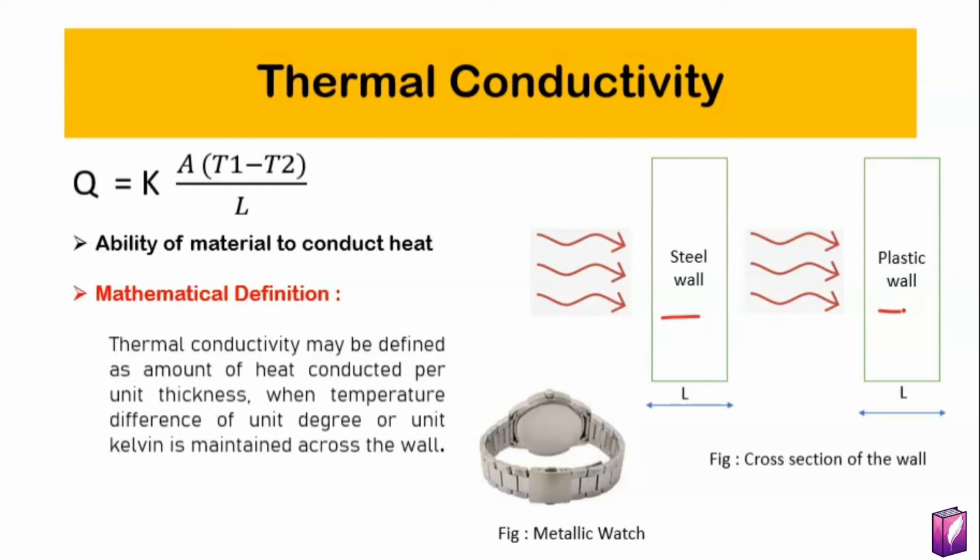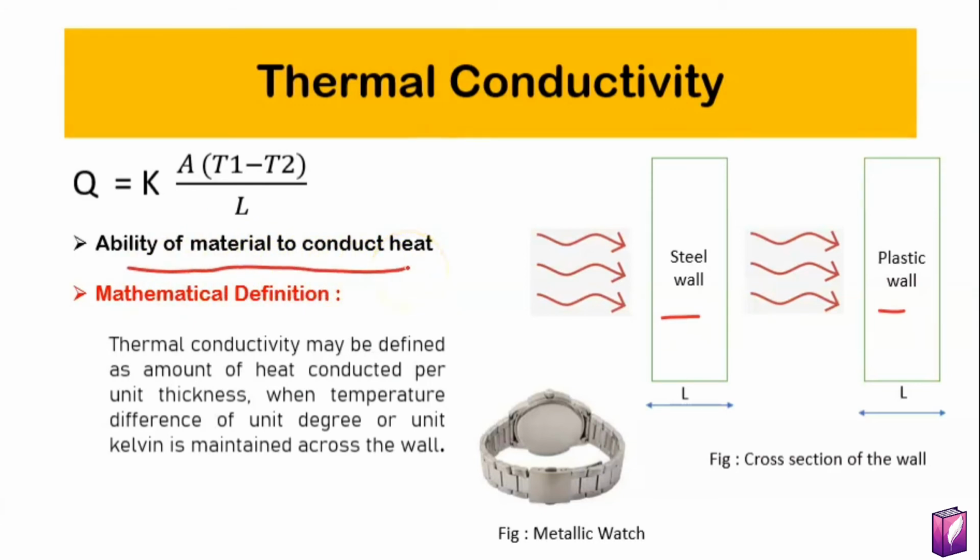Heat transfer in steel is more as compared to plastic, because we have seen in the heat conduction video that steel is a metal and plastic is a non-metal, and heat transfer in metal is more compared to non-metal. So the heat transfer in steel is more due to high thermal conductivity. We can define thermal conductivity as the ability of a material to conduct heat.